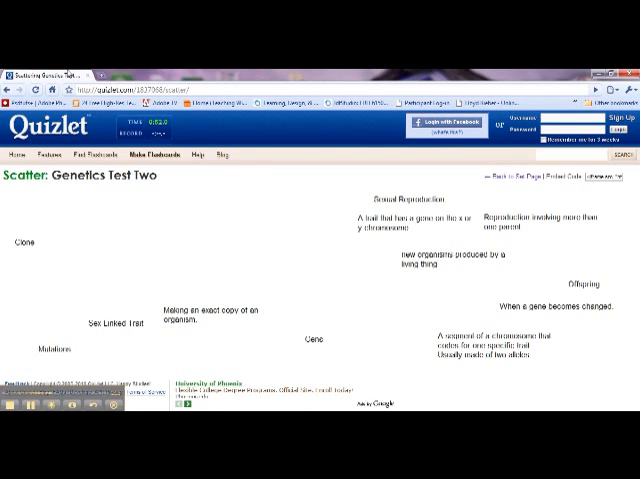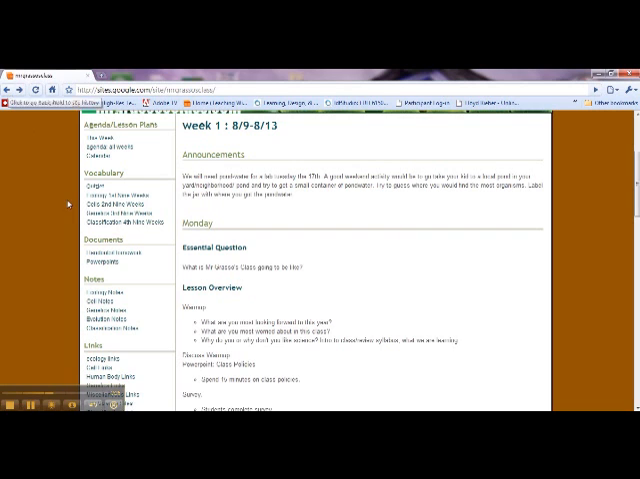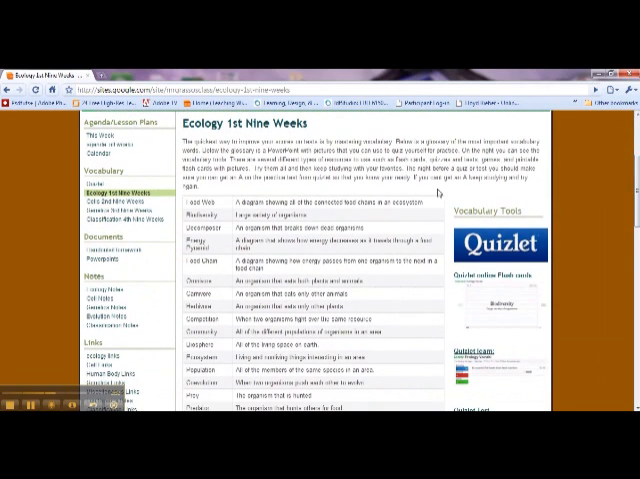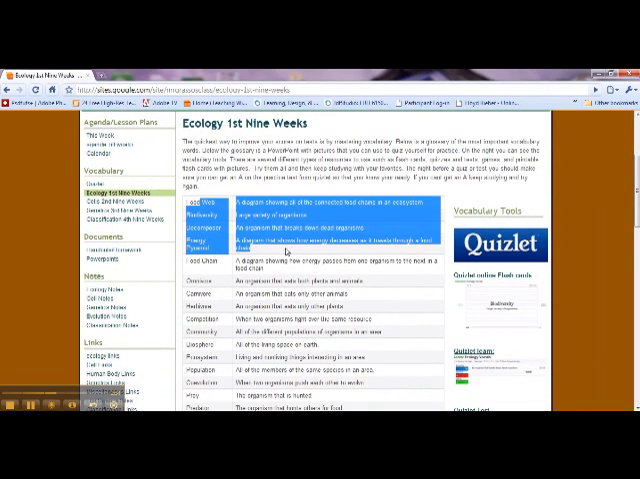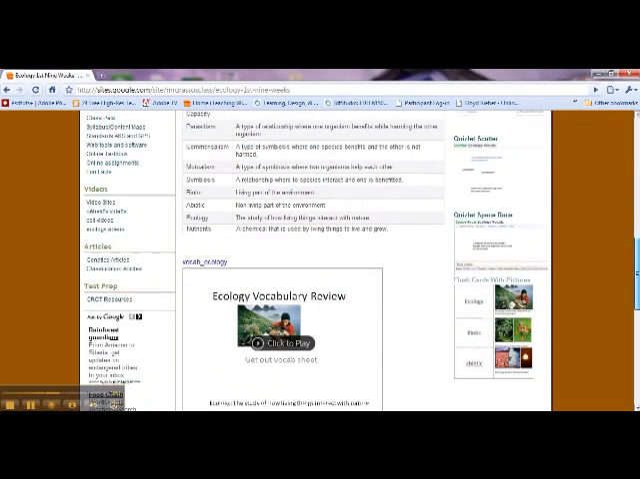We'll go back to the website. And another way that I've organized it much clearer is, let's say you click on the ecology first 9 weeks. You can see all the vocab words and the definitions that they need to know, and then I listed specific Quizlet activities on the right if you want to just look at the flashcards, just look at the test. And then you scroll down, I have even more stuff.